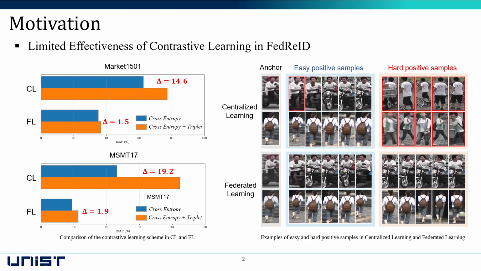We visualize the top 5 most similar and top 5 least similar images for a given anchor in both settings. Centralized learning provides hard positive samples with diverse poses. In contrast, in federated learning, hard positive samples tend to have very similar poses. This observation suggests that sufficient hard samples are essential for triplet loss to be effective in person re-identification. However, such diversity is difficult to obtain in federated settings.